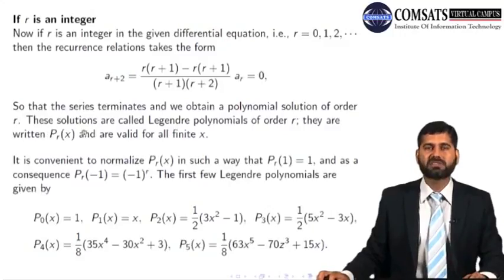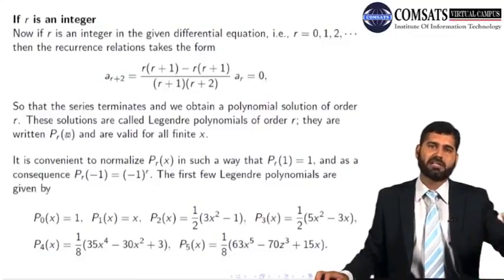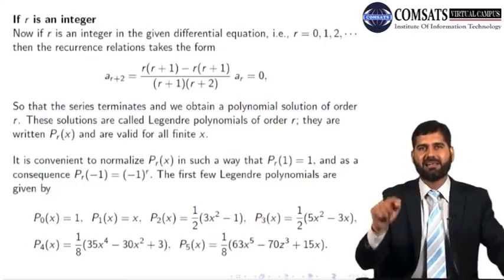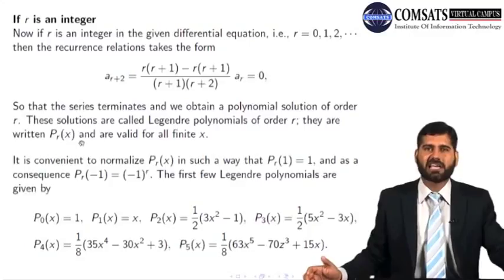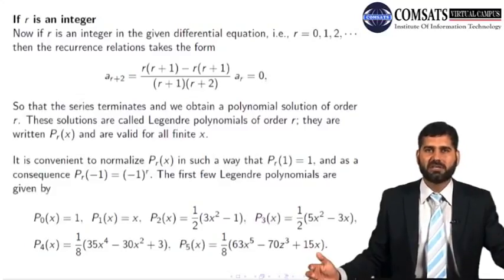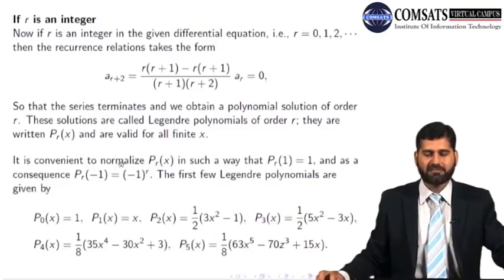So these solutions are called Legendre polynomials of order r. They are written P_r(x). Legendre used P for that, so we are using P for that. We didn't use L. As in the case of Bessel functions, Bessel used J_nu(x) for Bessel functions. Legendre used P_r(x) for his polynomials. And they are valid for all x.